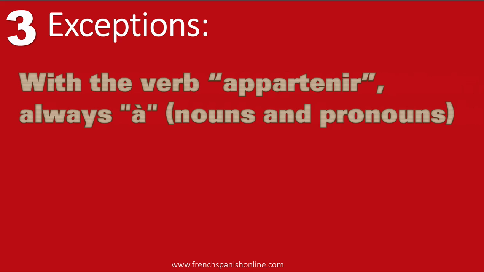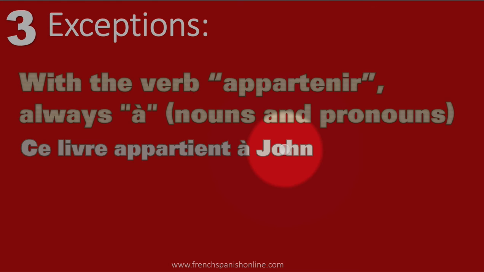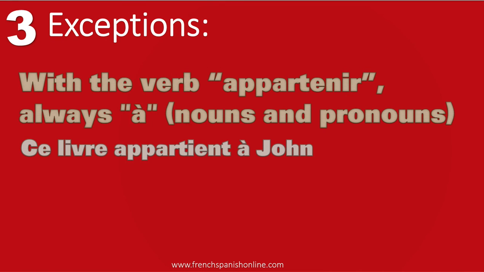The same thing with the verb appartenir. Appartenir, always use the small word à with nouns and pronouns. Ce livre appartient à John. Here we have a name, but it doesn't follow the first rule we have seen. Here we need the small word à because it's part of the prepositional verb appartenir à. That's why. Okay, and there is actually no de with the verb appartenir.